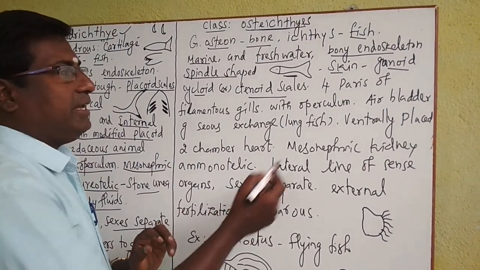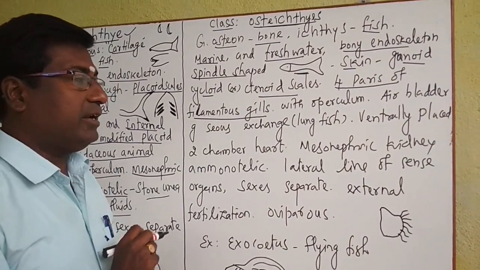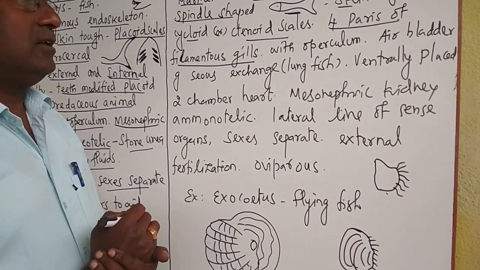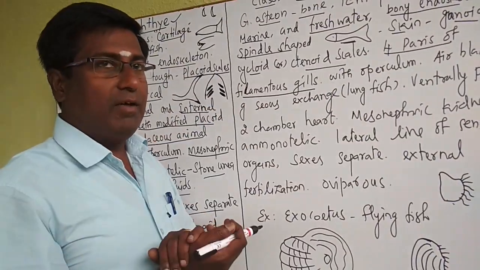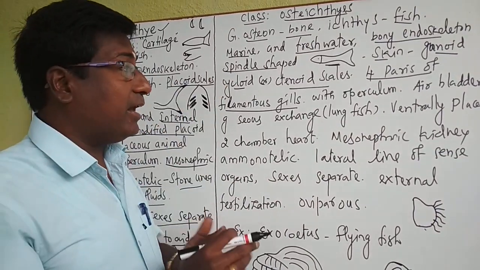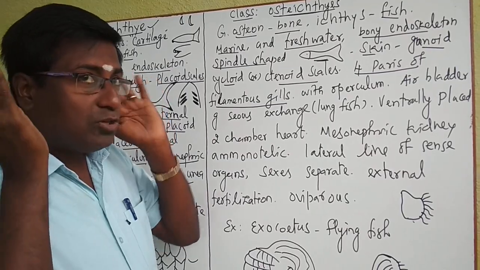Okay. Next we see there are 4 pairs of pulmonary gills. What gills are there? Filamentous gills. So look at this diagram. These are filamentous gills. But here the operculum is well covered. But in bony fishes there is no operculum. The rows of gills are only here. But here the operculum is completely covered, on either side of the fish. Both sides are there.